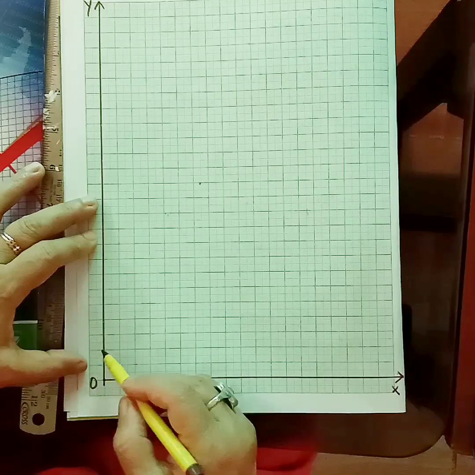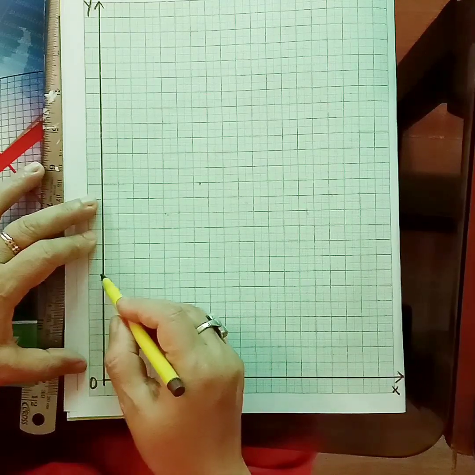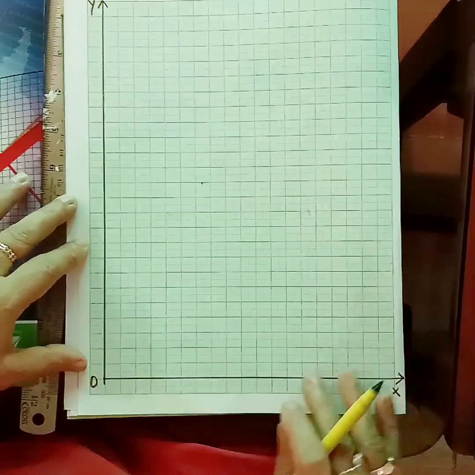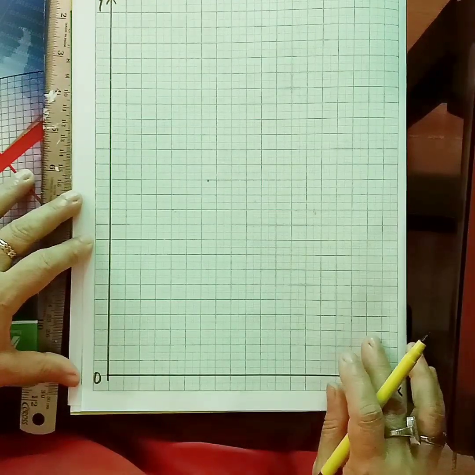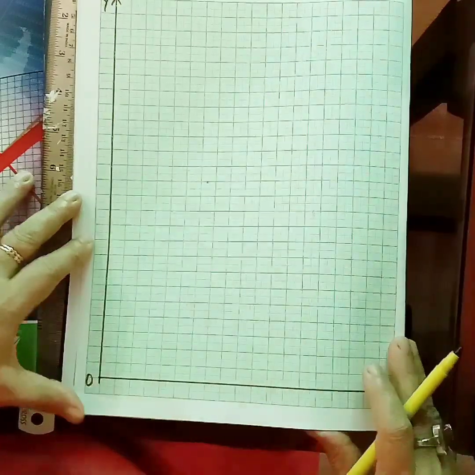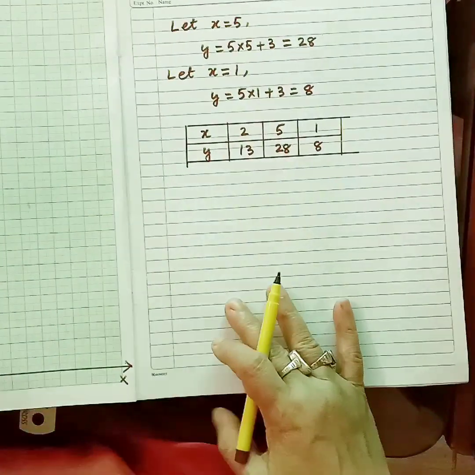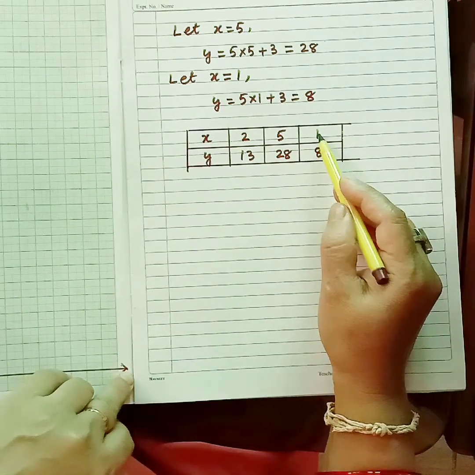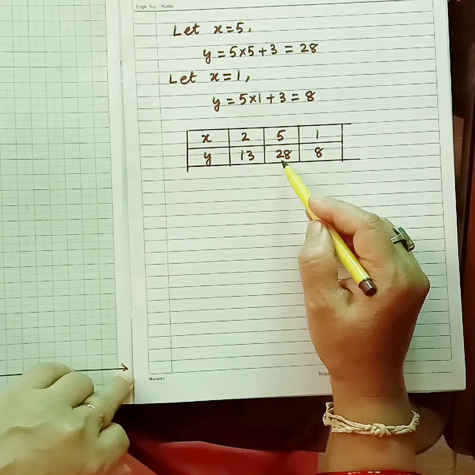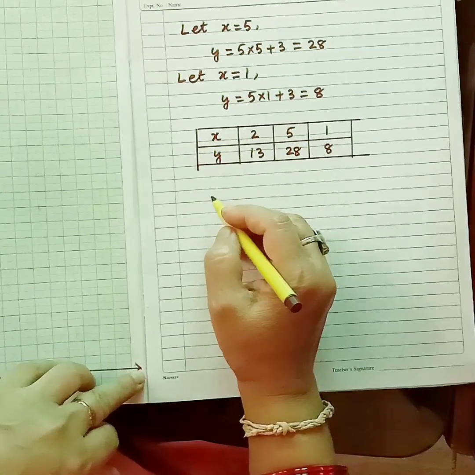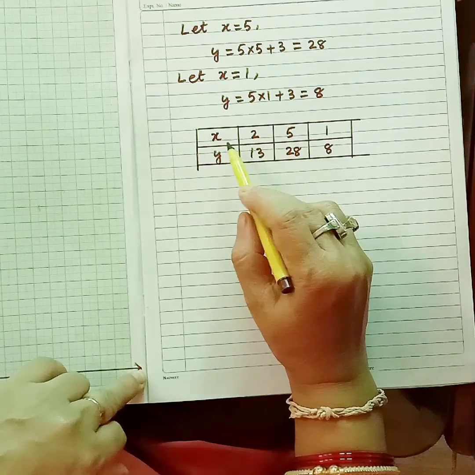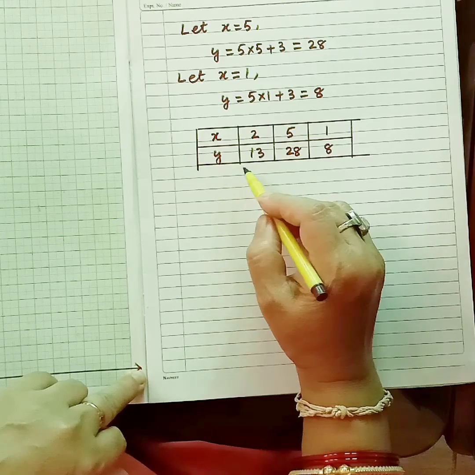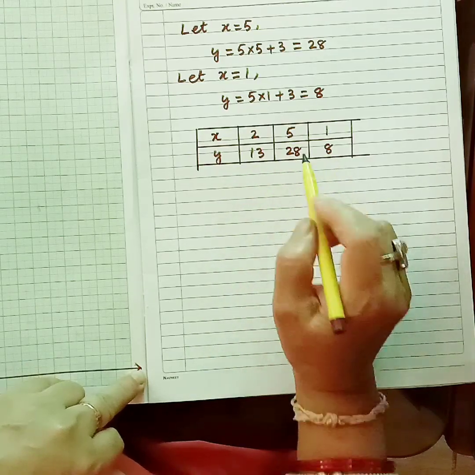So here for the scale, since the largest number is 28, I don't think we have 28. This is 1, 2, 3, 4, 5, 6, 7, 8, 9, 10, 12, 13. No, 28 centimeters are not there. We will be deciding the scale accordingly. 1 is the smallest number and the biggest number is 28. On the x-axis we have 1, 2 and 5. On the y-axis we have 8, 13 and 28.